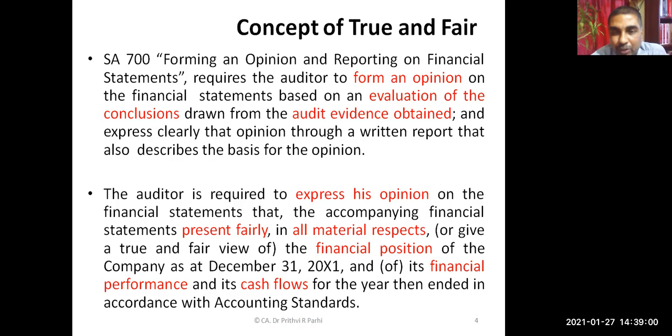The auditor is required to express his opinion on whether the financial statements are presented fairly in all material respects. For example, the balance sheet shows the financial position, and the statement of profit and loss talks about the financial performance. So the auditor gives an opinion about these things.